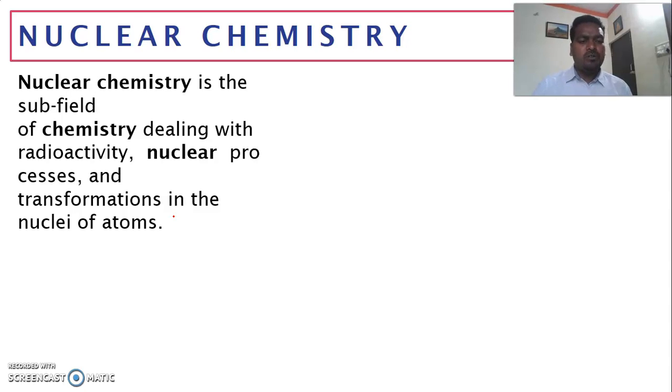Before going to that, let me clear one important thing. Basically there are three changes which happen in matter: physical change, chemical change, and nuclear change. So let us consider water. Water exists in three different physical states. If you freeze it, it becomes solid.